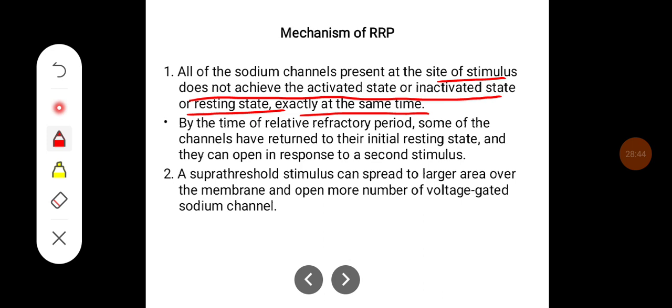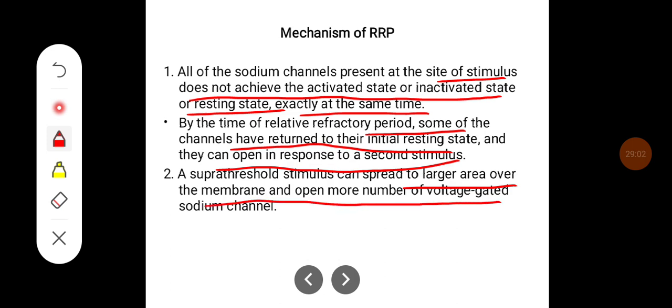By the time of the relative refractory period, some of the channels have returned to their initial resting state and can open in response to a second stimulus. A suprathreshold stimulus can spread to a larger area over the membrane and open more voltage-gated sodium channels, so that leads to the formation of one more action potential.